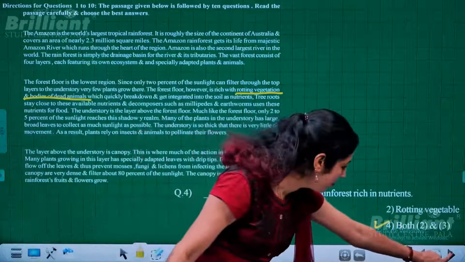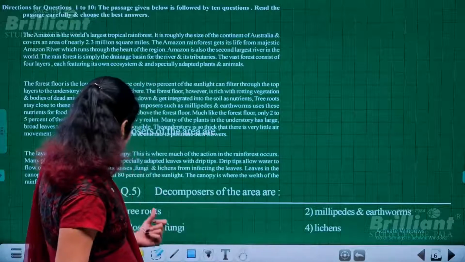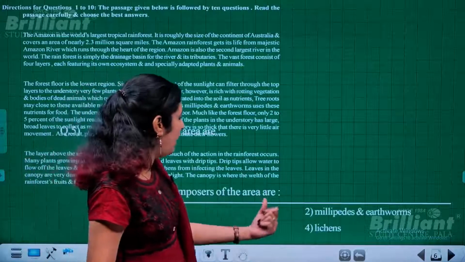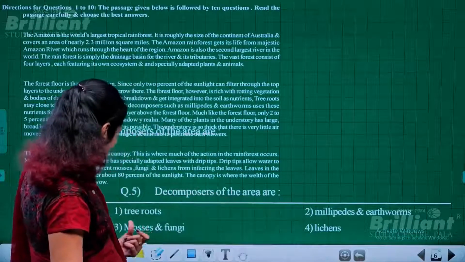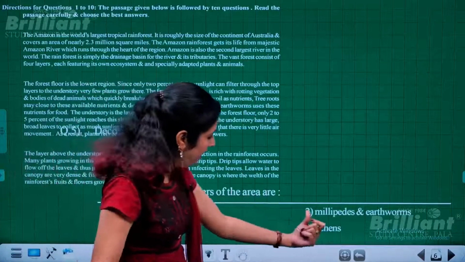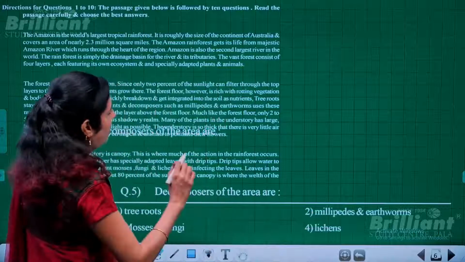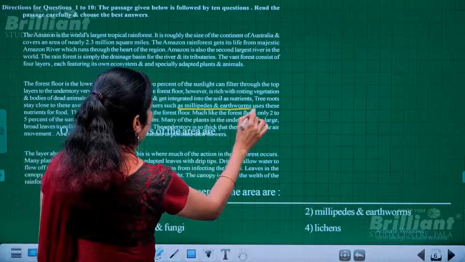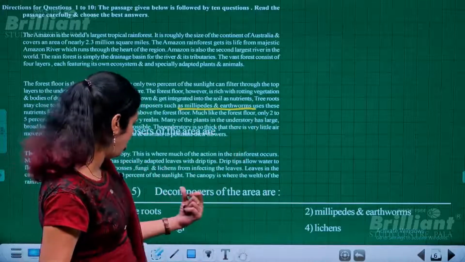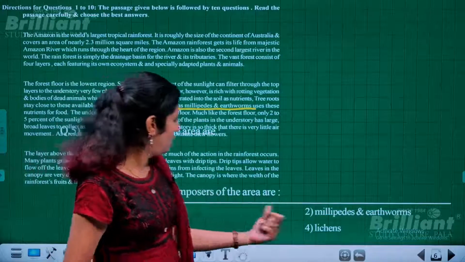Next is the decomposers of the area: tree roots, millipedes and earthworms, mosses, fungi and lichens. It's given there clearly, millipedes and earthworms. So these are the major decomposers.